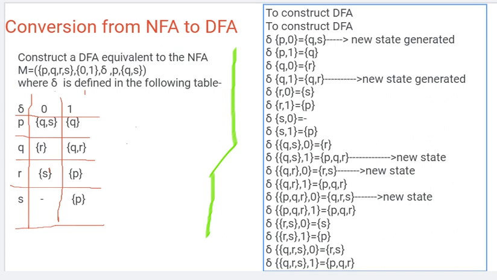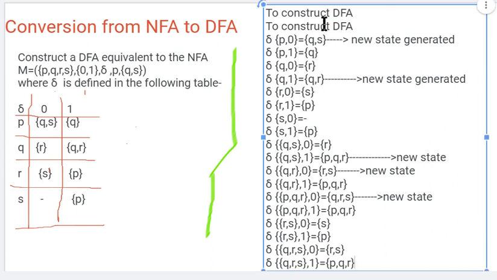While converting an NFA to a DFA, there are two important things we need to keep in mind. The first one: we need to find the transitions of whatever states are given. For every state mentioned, for every input, to which state it is going, we need to record that. The second point: while finding the transitions of the given state, if we come across any new state, for that new state also we need to find the transitions.